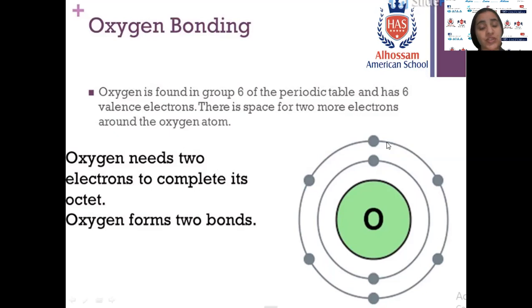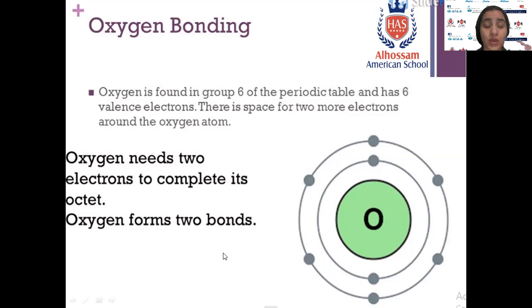Also, to reach stability we have to reach 8. With 6, we want to reach 8, so we have to gain or share 2 electrons, so it will form 2 bonds. In an organic compound, oxygen must be surrounded by 2 bonds.